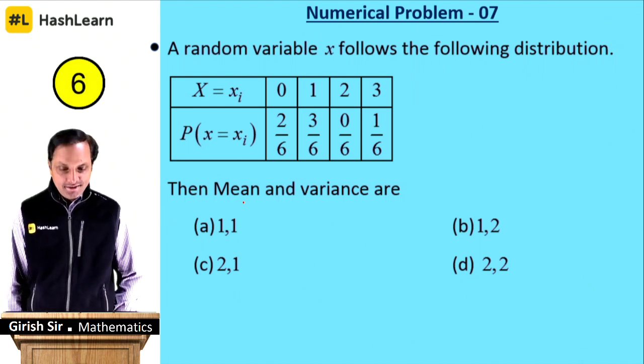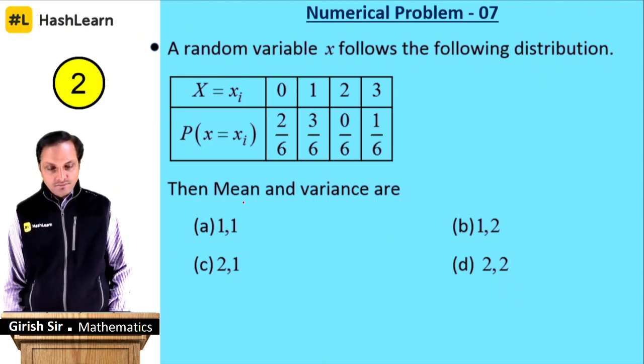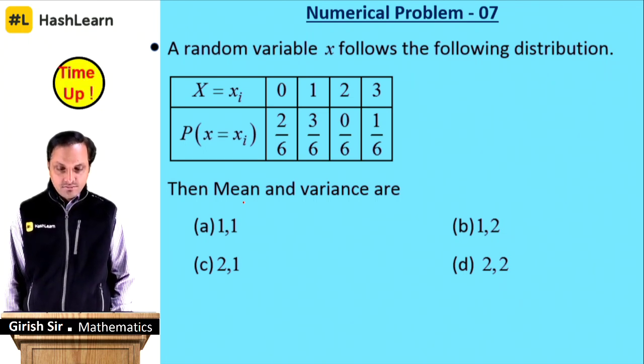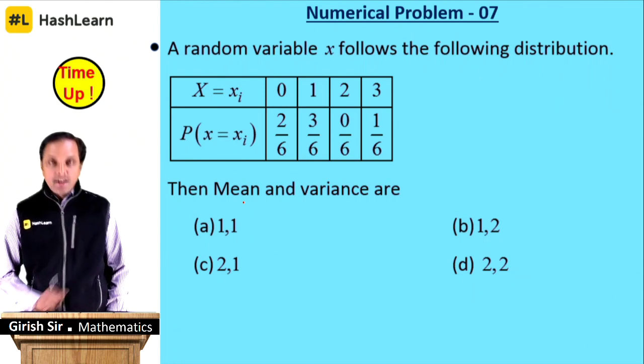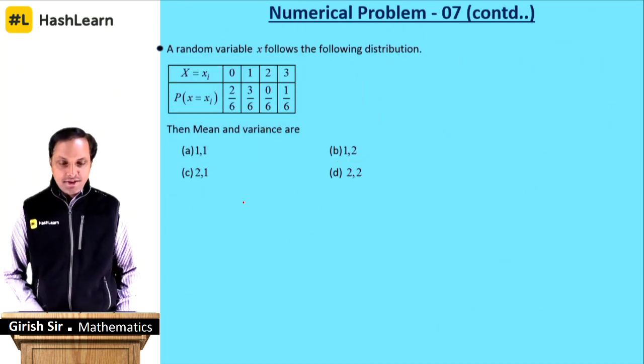Ten more seconds. Your time is up, and let's see how to do this.